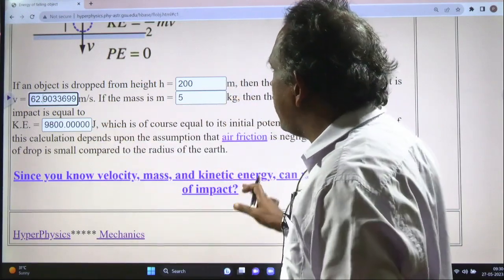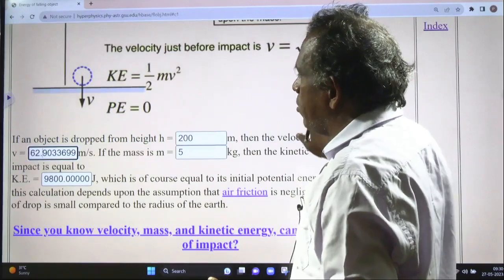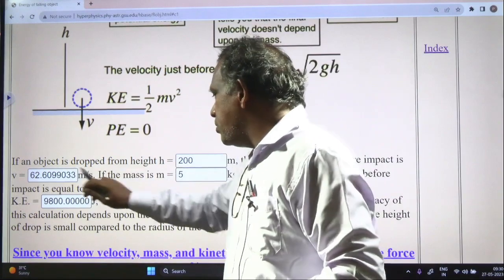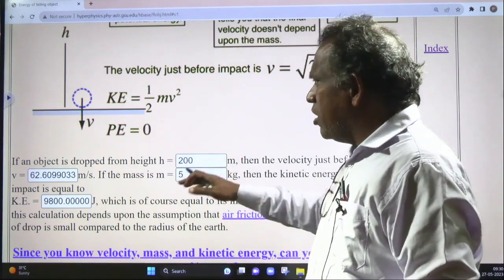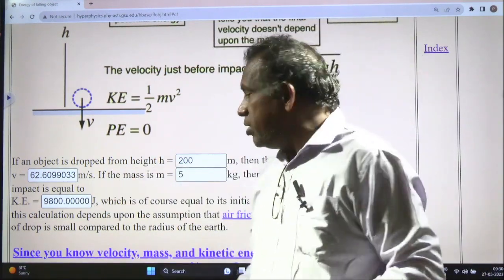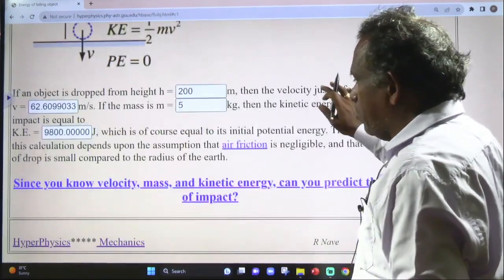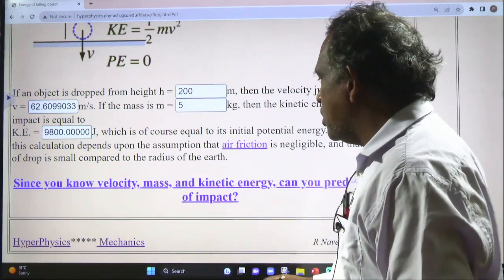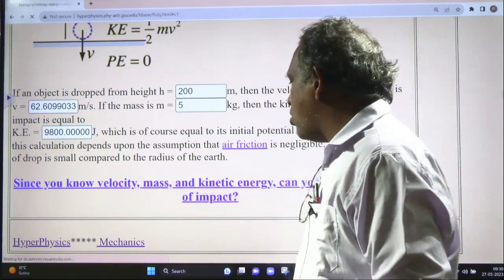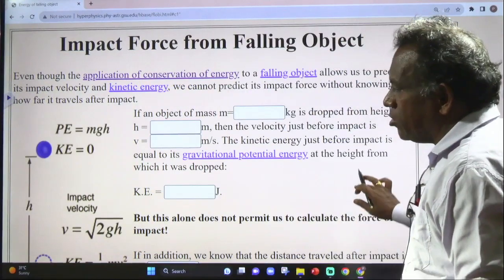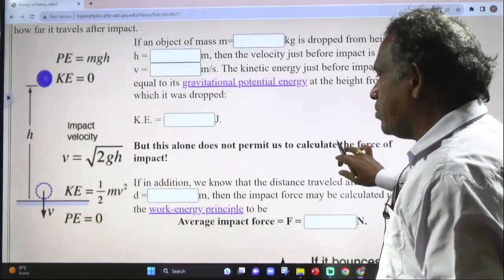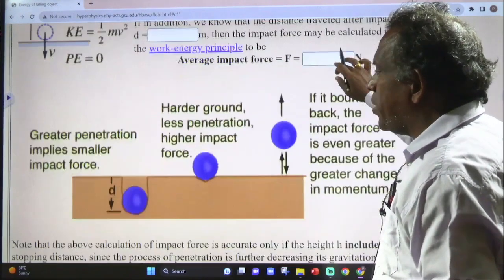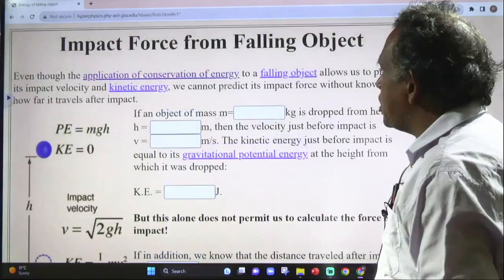So these are the values. If an object is dropped from the height of 200 meters, the speed will be this much, and if the mass is 5 kg, if you change it accordingly, the kinetic energy will change. We are ignoring the air friction. Since you know the velocity and mass, you can have the kinetic energy, and you can also have the force, how much force is applied. So this is another example.